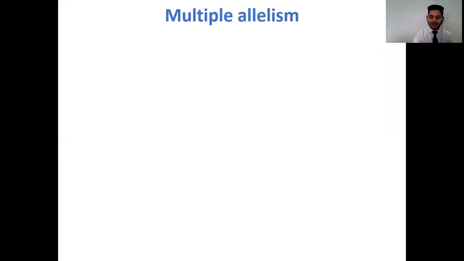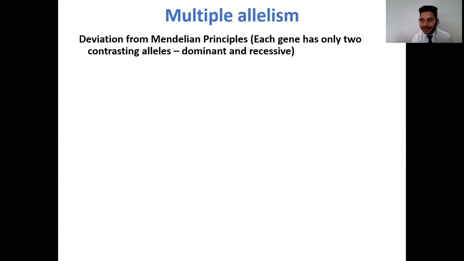Firstly, why is multiple allelism said to be a deviation from Mendelian principles? Mendel had stated that for any character, each gene has only two contrasting alleles. One of them is going to be a dominant allele while the other is going to be a recessive allele. Say for example, we are talking about the trait plant height in Pisum sativum, then the plant height will be encoded by two alleles. The dominant allele, which is going to code for tallness, and the recessive allele, which is going to code for dwarfness.